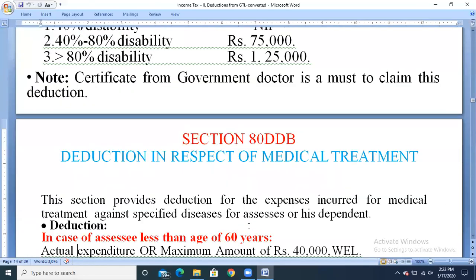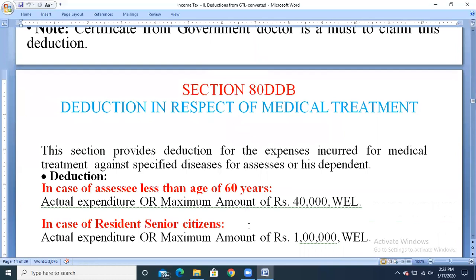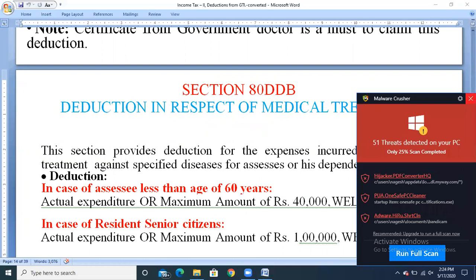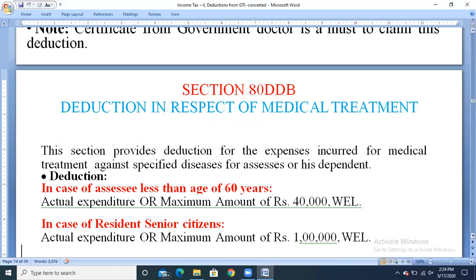Next, section 80DDB. This section deals with the deduction in respect of medical treatment. It provides deduction for the expenses incurred for the medical treatment of a specified disease for the assessee or his dependent. So section 80D is medical insurance premium, section 80DD is medical expenditure incurred on a dependent who is handicapped, and now section 80DDB can be claimed if any medical expenditure has been incurred for the treatment of a specified disease for the assessee or his dependent.